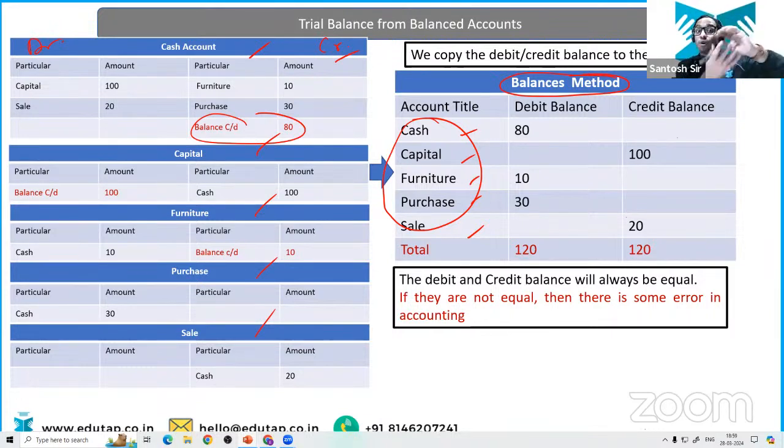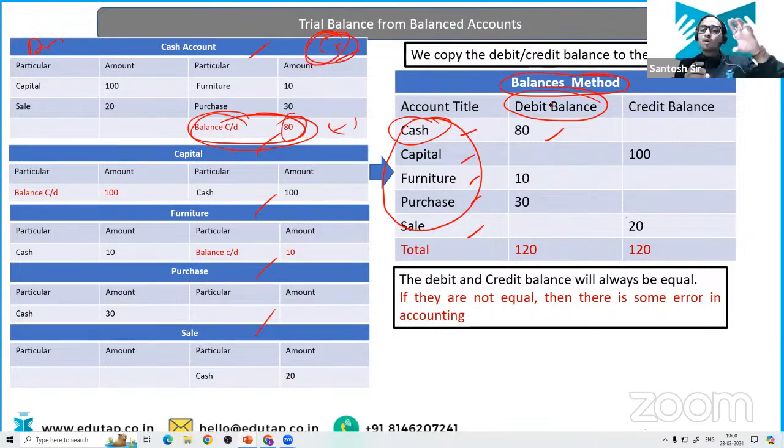Your debit balance was more. So you have the debit balance in the cash account, not the credit balance. We have done this in the previous slide. So in the cash account, because carried down is showing on the credit side, we are going to write 80 on the debit side. Everyone is clear? Don't be confused between this credit and this debit.